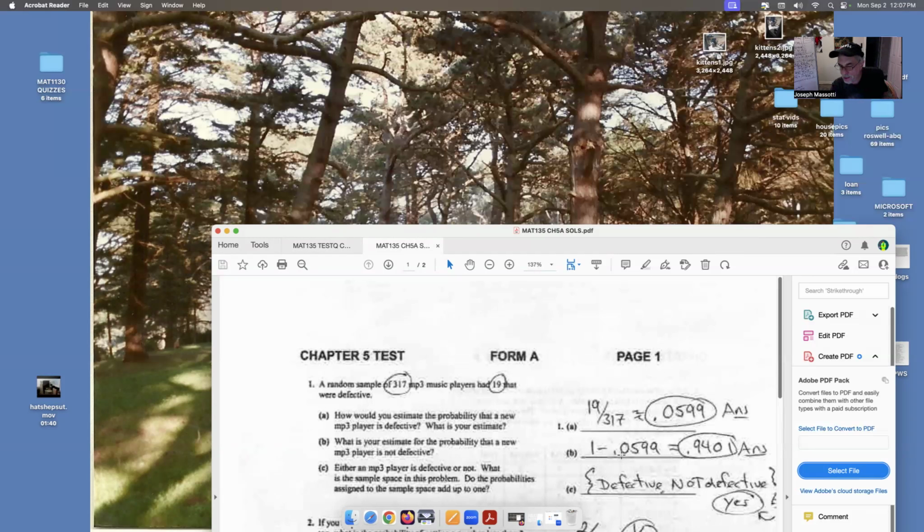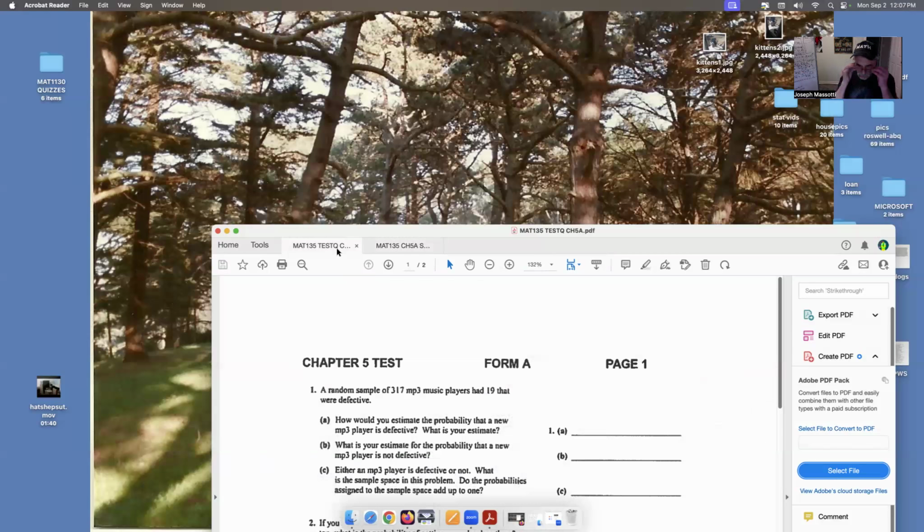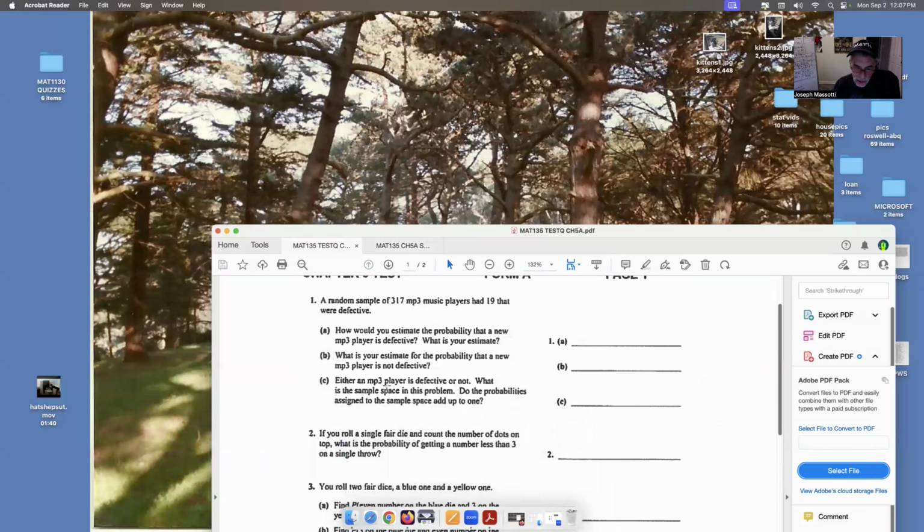And the probabilities of all the values in a sample space are always going to add to 1, because the outcome has to be something in the sample space. So we can just subtract this probability from 1 to get the probability that it's not defective. And like we said, the sample space here has only two outcomes. It's defective or it isn't. Notice that these two probabilities add up to the total probability of 1. And that's always going to happen. All right, so that's just relative frequency.